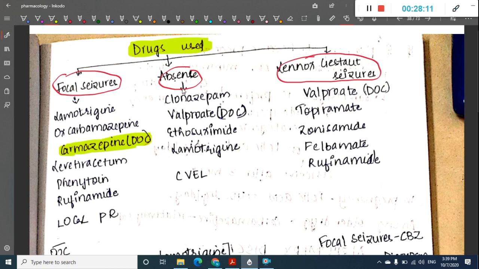Then in absence seizures we can use clonazepam. Valproic acid is the drug of choice for absence seizures in more than 2 years. If it is less than 2 years, we can give ethosuximide. The drugs mainly used in absence seizures are clonazepam, valproate, ethosuximide, lamotrigine. So this is CVEL. Then in Lennox-Gastaut syndrome, valproate is the drug of choice. You can also use topiramate, zonisamide, felbamate and rufinamide.